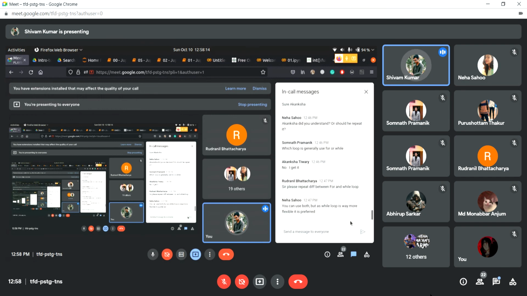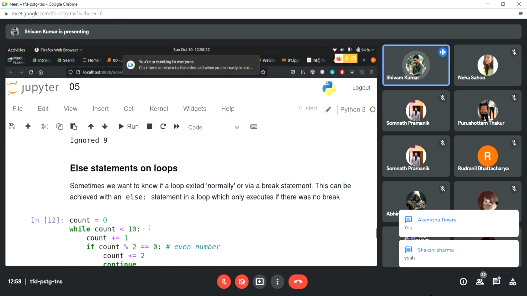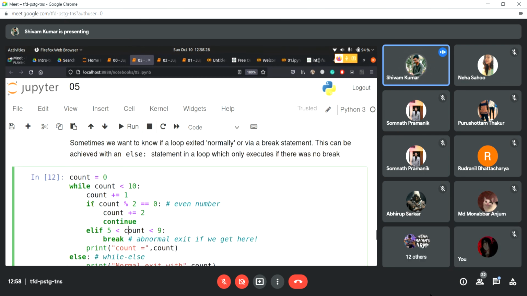I hope you guys are clear on loops, right? Okay. So let's check if we have something else left here. I talked about break. I talked about continue as well. Then again, you can use if else inside the loop. While the loop is running, you can check if a statement is true, right?